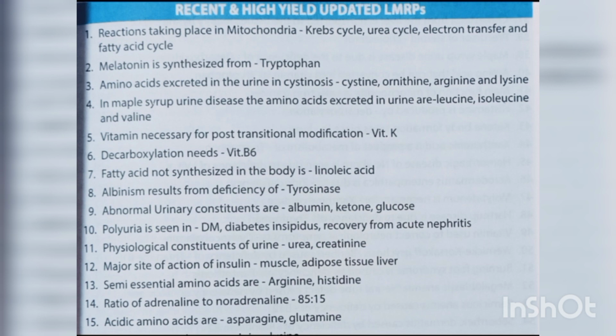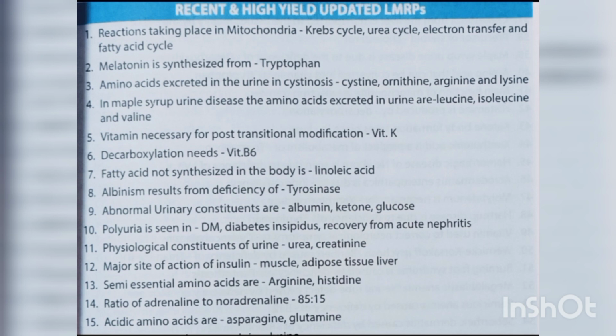Reactions taking place in mitochondria are Krebs cycle, urea cycle, electron transfer and fatty acid cycle. Melatonin is synthesized from tryptophan. Amino acids excreted in the urine in cystinosis are cysteine, ornithine, arginine and lysine. In maple syrup urine disease, the amino acids excreted in the urine are leucine, isoleucine, and valine.